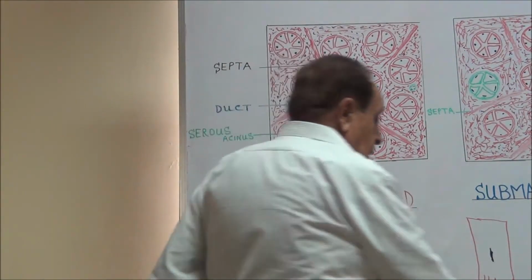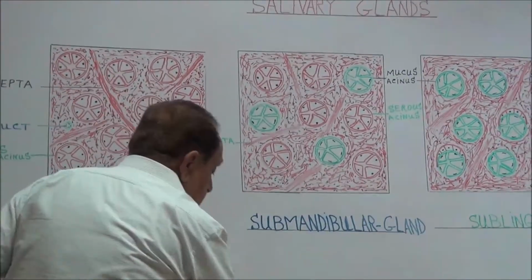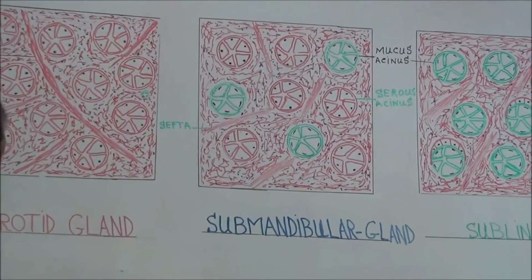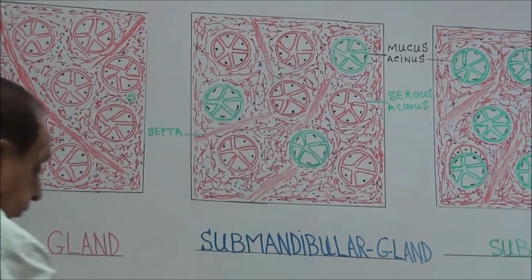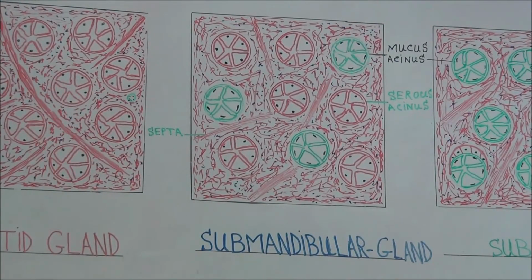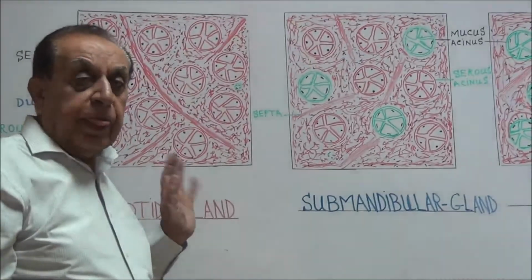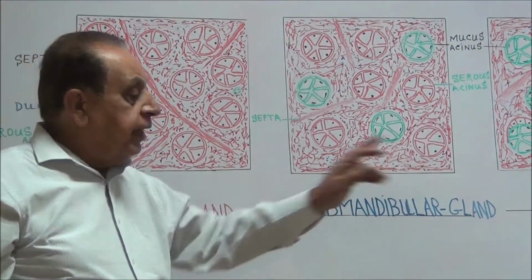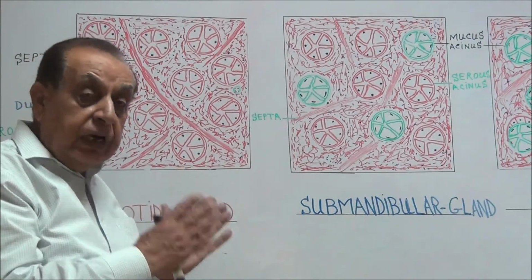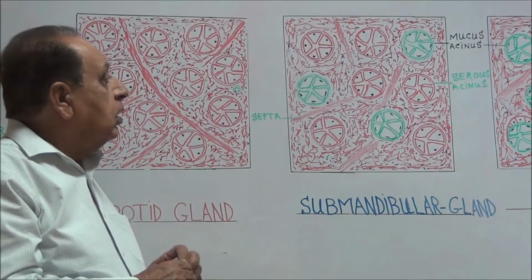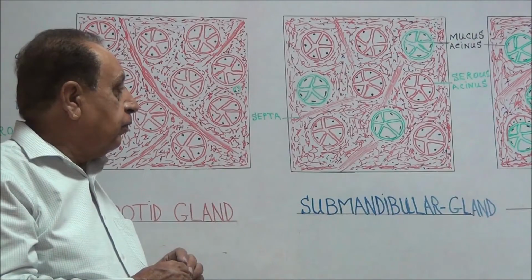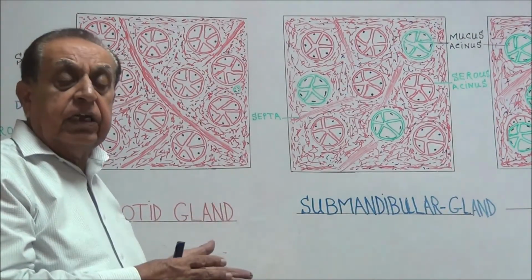The second type of salivary gland is the submandibular gland. The parotid gland is a serous type of gland, it contains only serous acini, while the submandibular and sublingual glands are mixed type, they have both serous and mucous acini.